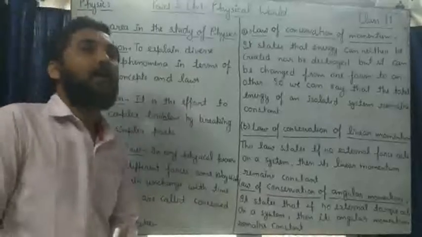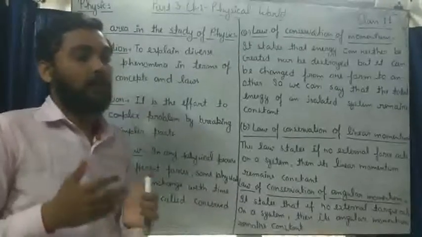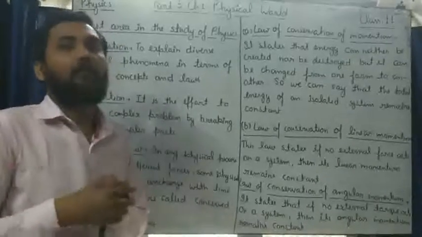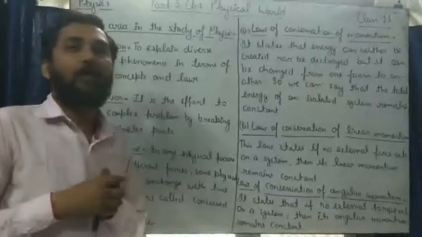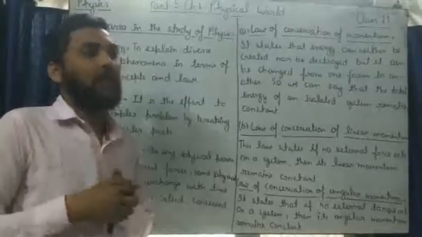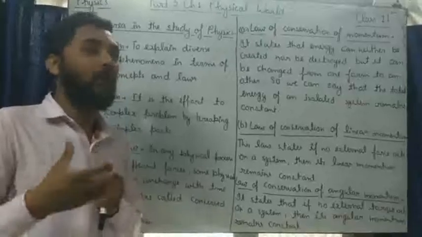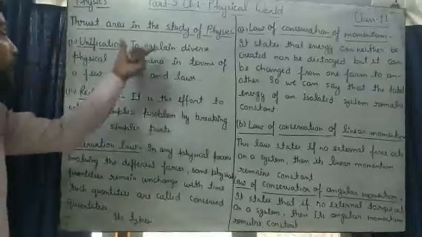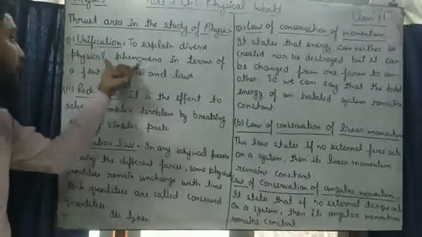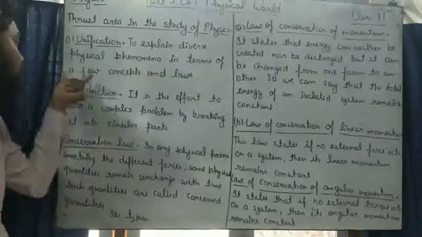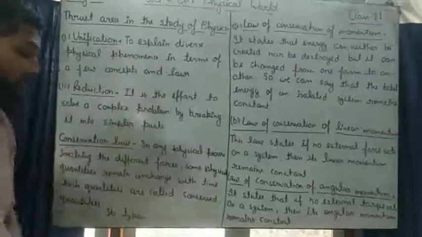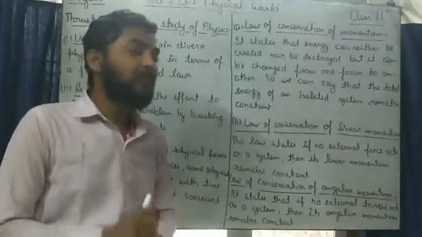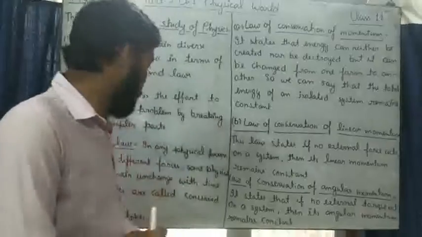As we know, if you want to study the solar system, then you will study the planets, how they revolve around the sun, and which thing helps them to revolve around the sun. So, unification is to explain diverse physical phenomena in terms of a few concepts and laws. With the help of one concept or law in physics, we can explain many phenomena.